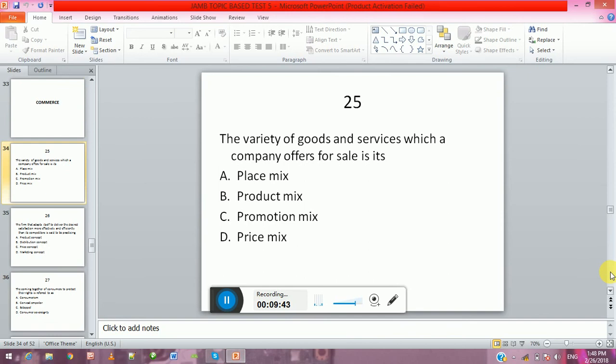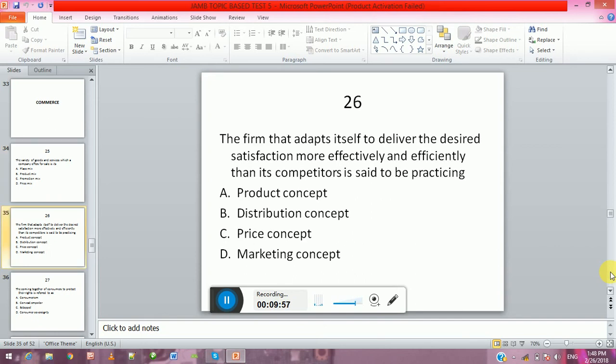Commerce. The variety of goods and services which a company offers for sale is its A, place mix, B, product mix, C, promotion mix, D, price mix.